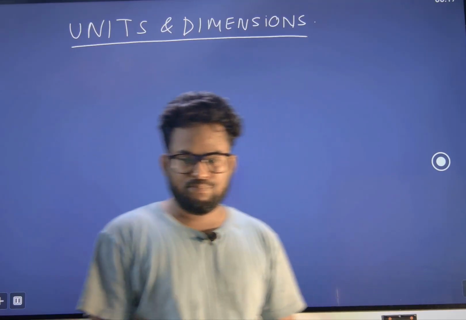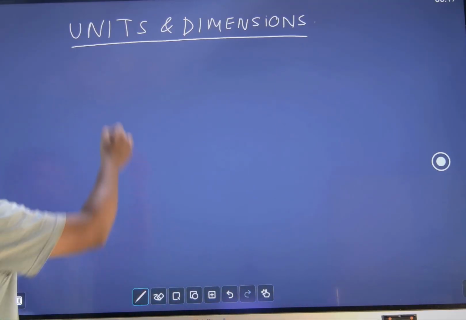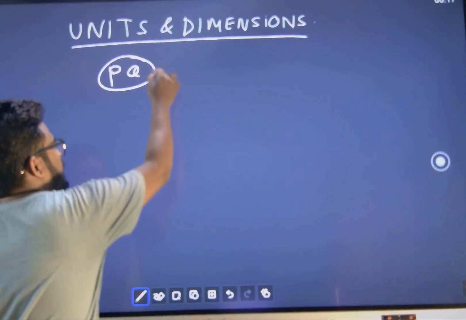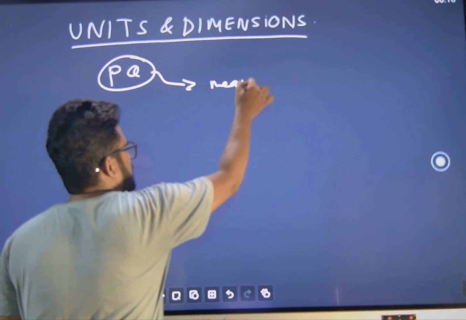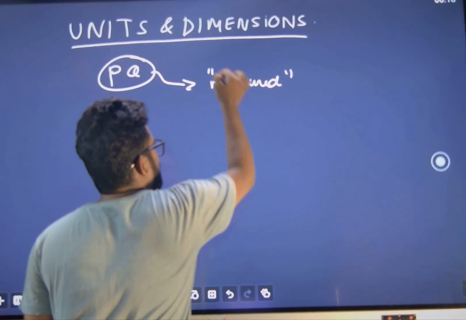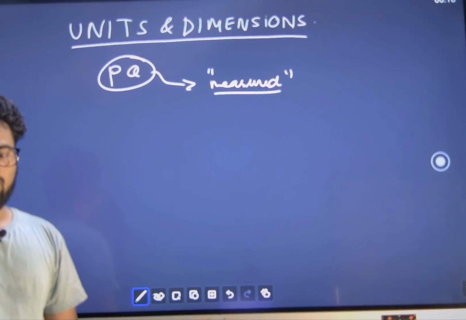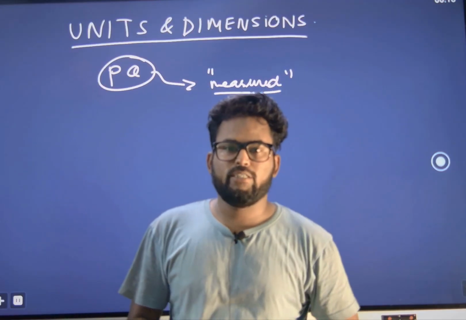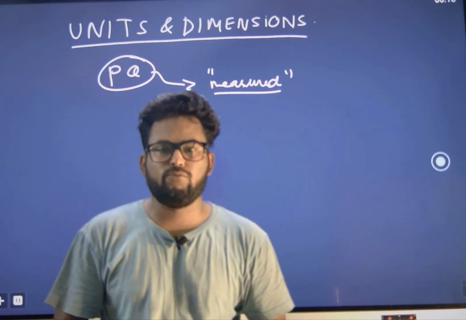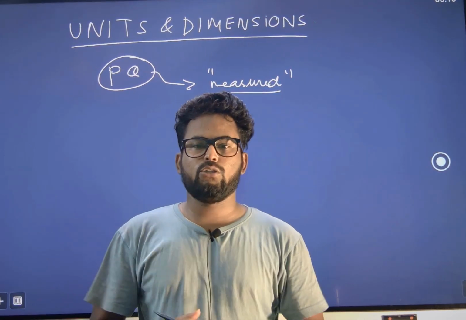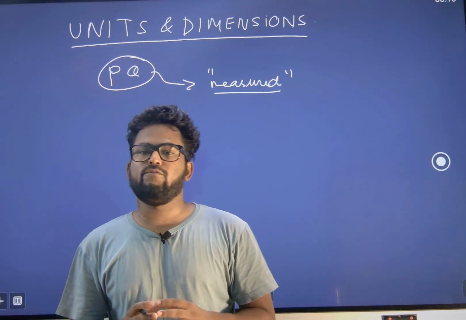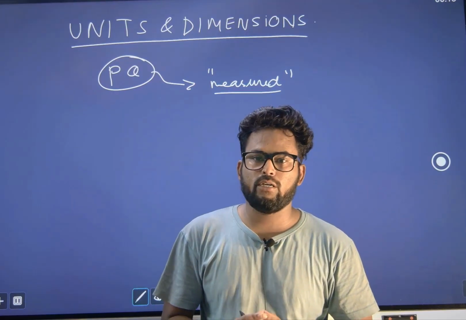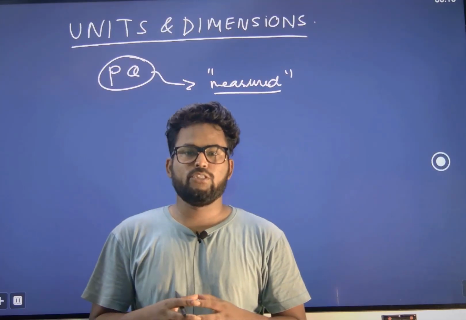So we'll start with this one. The first thing that we have to understand is physical quantity. Physical quantity is simply any quantity that can be measured, right? If you can measure it, it is a physical quantity. If you can't measure it, it is a non-physical quantity. Physical quantities means mass, length, time, temperature, force, velocity, acceleration. All these quantities that can be measured and that we measure in physics are called physical quantities. On the other hand, those which cannot be measured are called non-physical quantities.